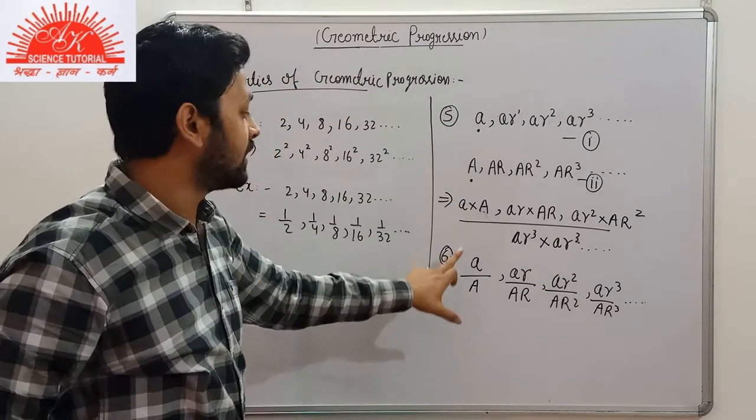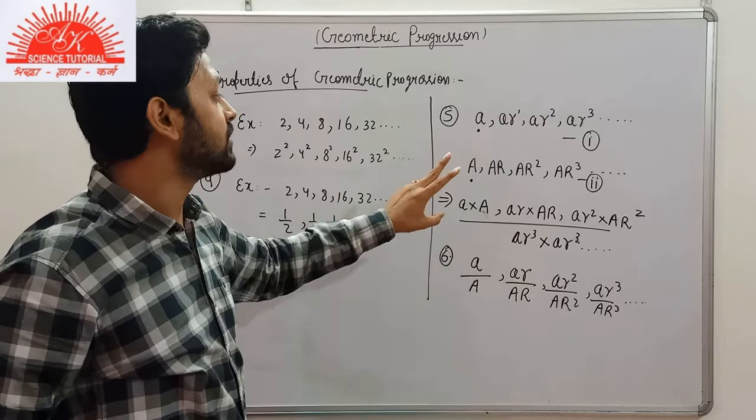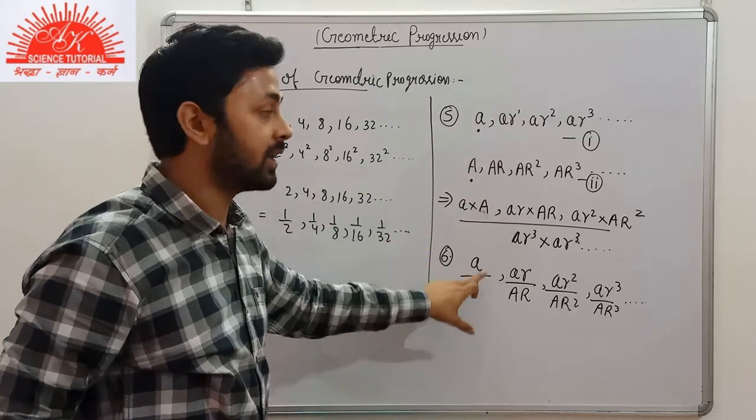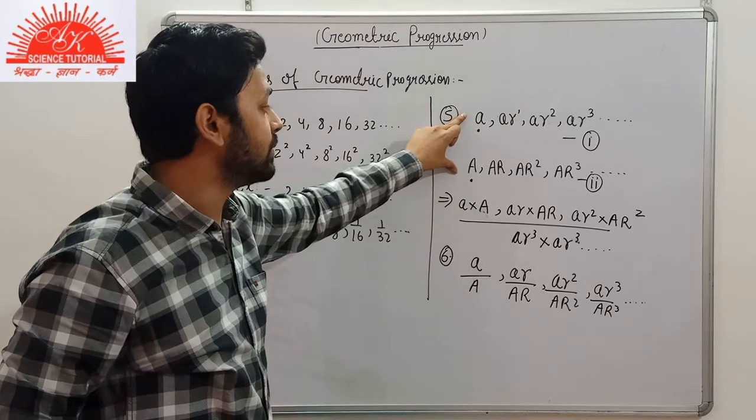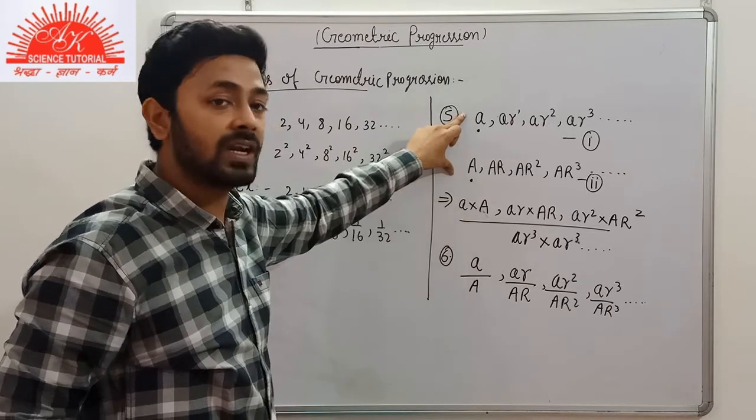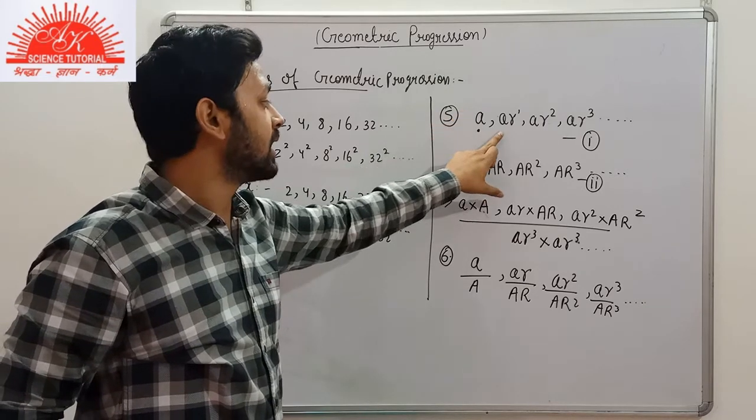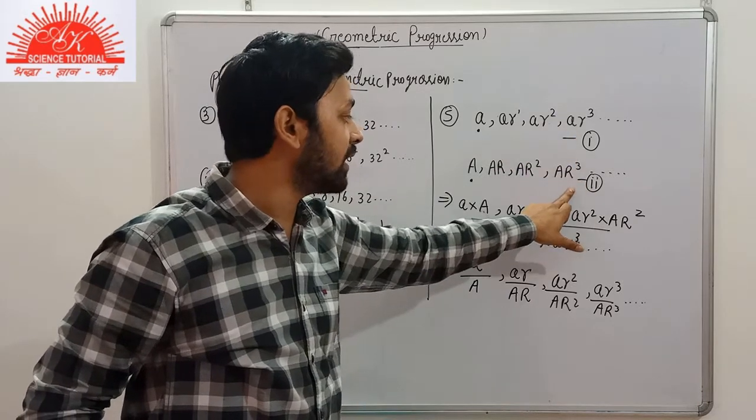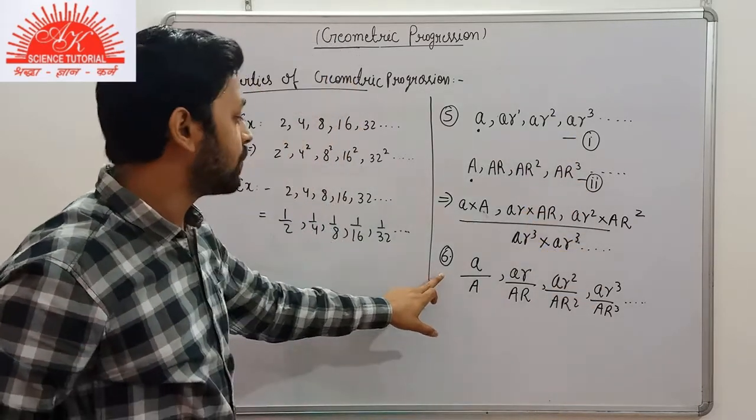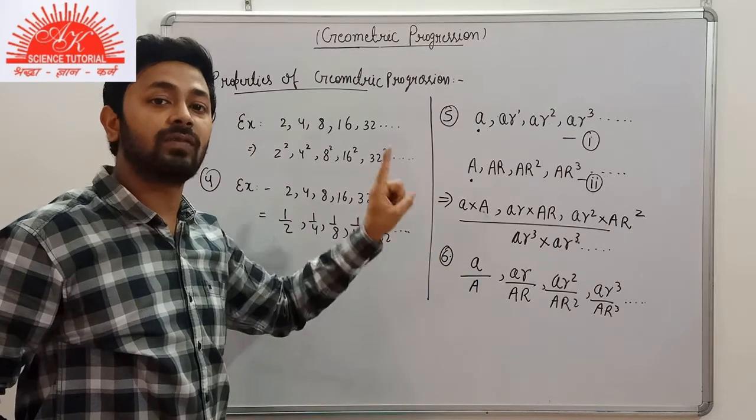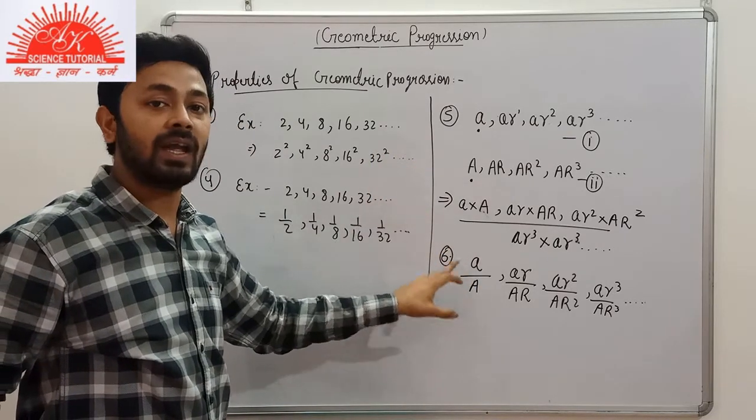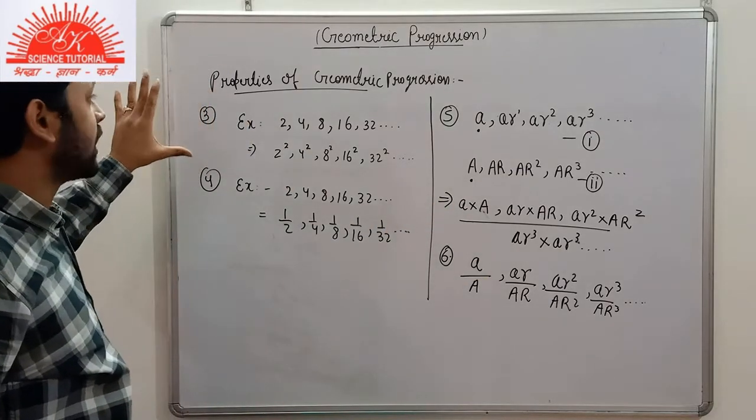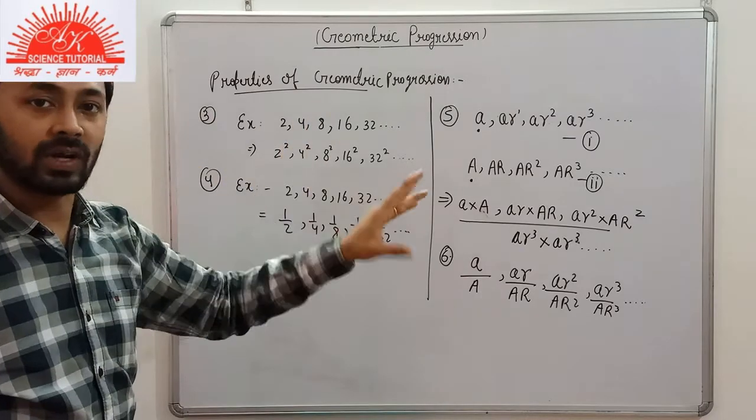In the fifth property and the sixth property, we should always have two geometric progressions. Then only we can use this property. In the fifth property, the terms of 2 GP are getting multiplied: the first term with the first term, the second term with the second term, the fourth term with the fourth term. In the sixth property, each term of the first GP is getting divided by each term of the second GP. So these are some important properties of geometric progression here.